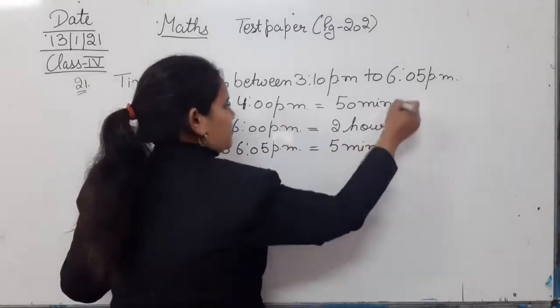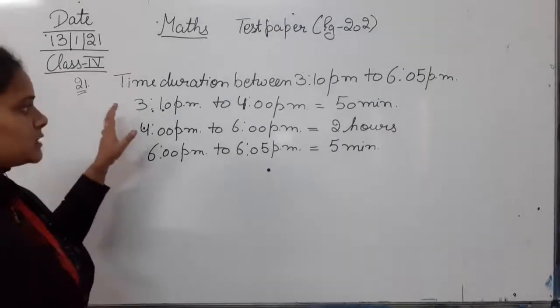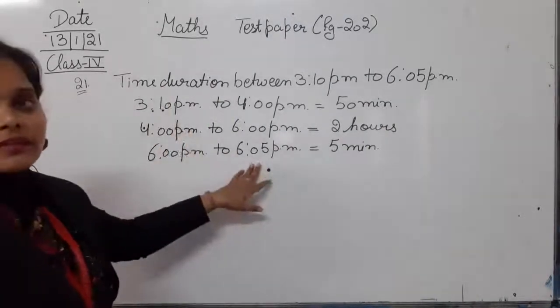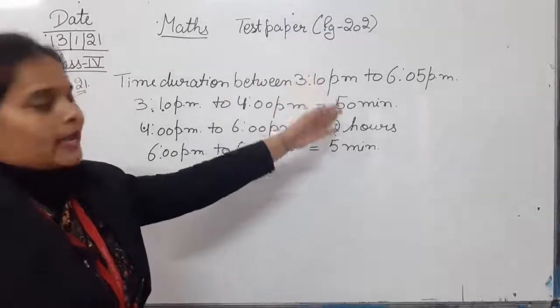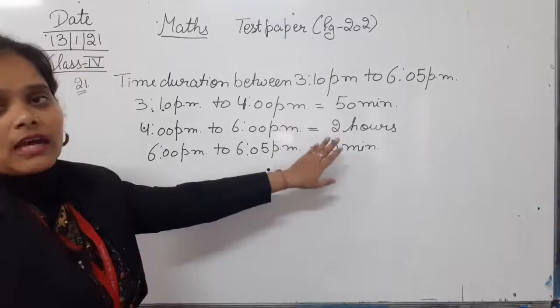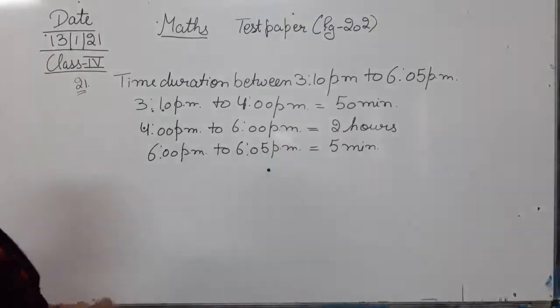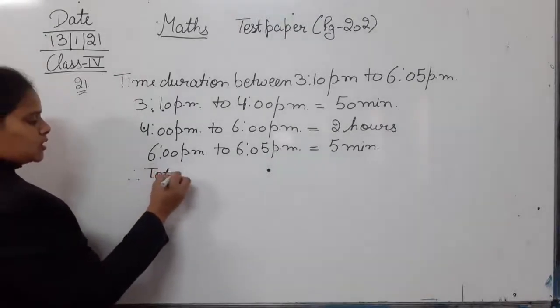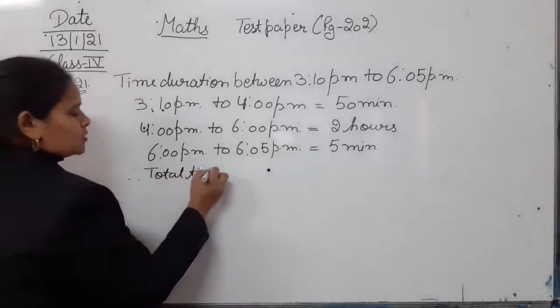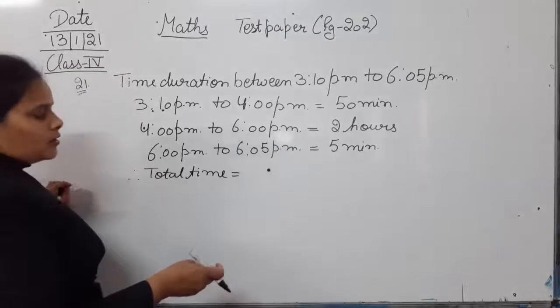Now we have calculated the time duration from 3:10 p.m. to 6:05 p.m. The next step is to add all the times given in hour and minute format. Therefore, total time is equal to the sum of all these.